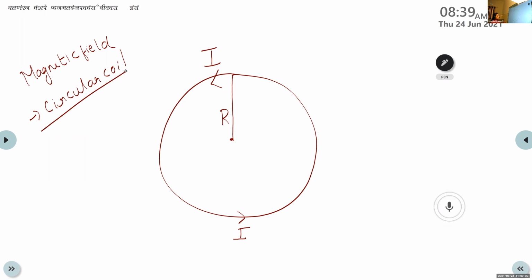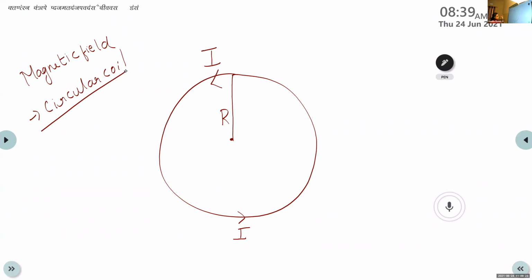So whenever the current I is passing through the circular coil, what is developed here? Yes, Aditya, it's right. Magnetic field. Whenever the current is passing through a current carrying conductor, here a circular coil, a magnetic field is developed.